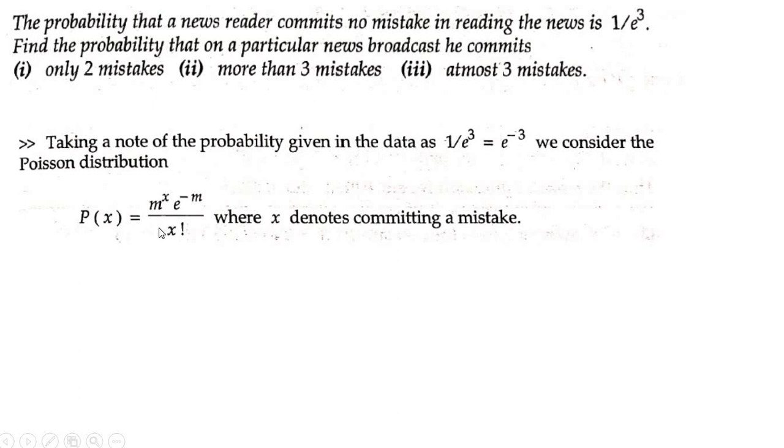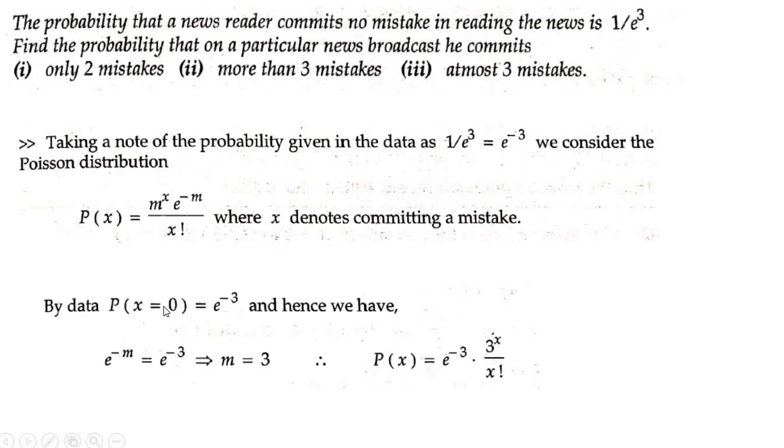So we consider a Poisson distribution of P of x, where x denotes committing a mistake. But what has been given here? The probability that the news reader commits no mistakes. No mistake means x is equal to 0. So for P of x equal to 0, it is equal to e to the power minus 3. Now substitute P of x equal to 0 here. What do you get? M to the power 0 is 1, into e to the power minus m, divided by 0 factorial, which is also 1.